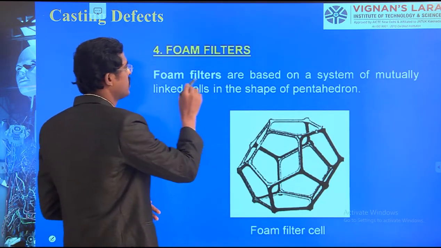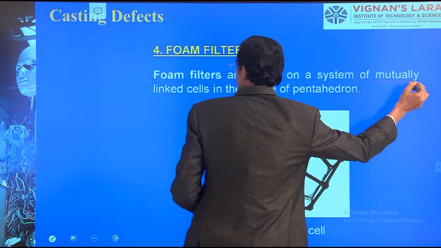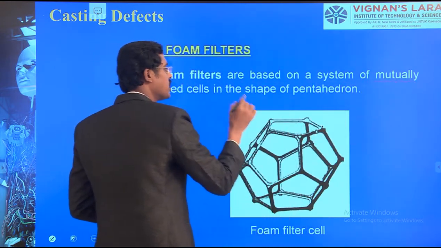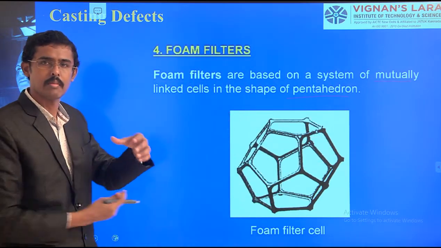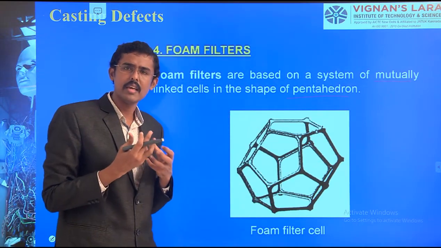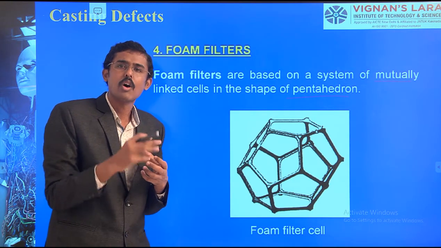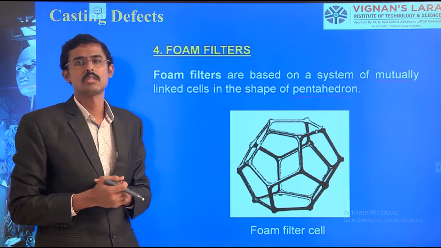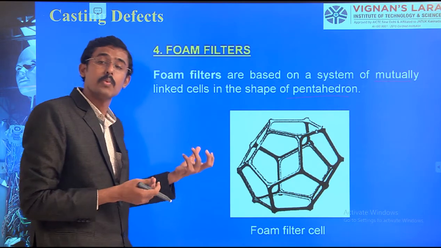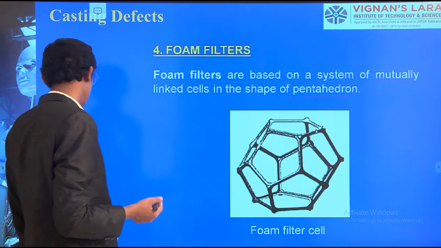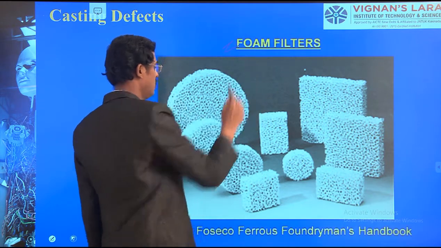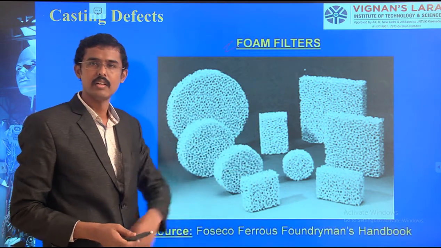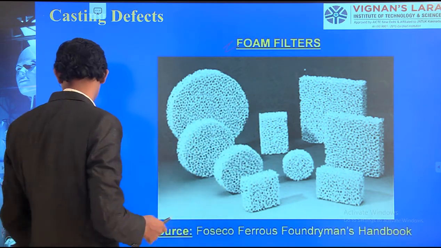The foam filters are based on a system of mutually linked cells in the shape of a pentahedron. So I am making much more complexity in the filtering process in such a way that impurities won't come down. Such foam filters can be made for a filtration process.